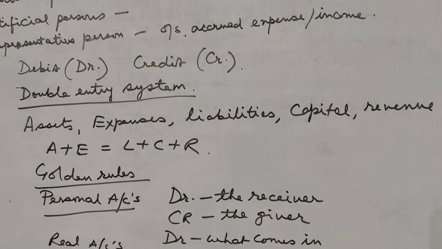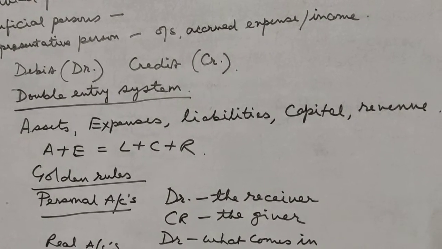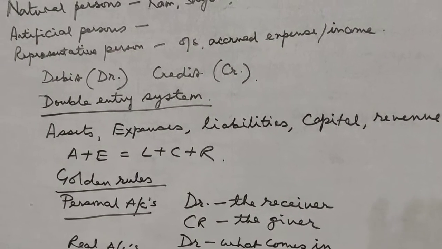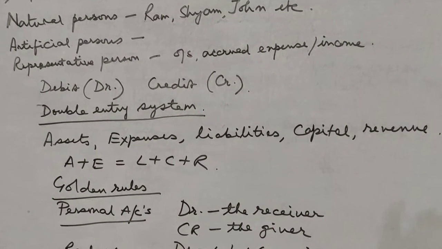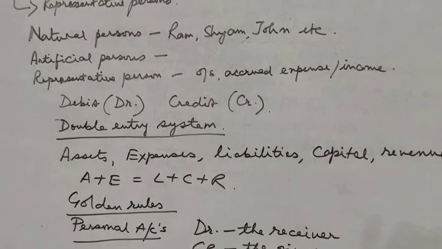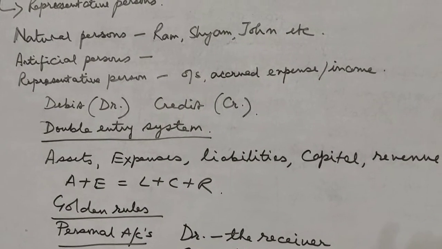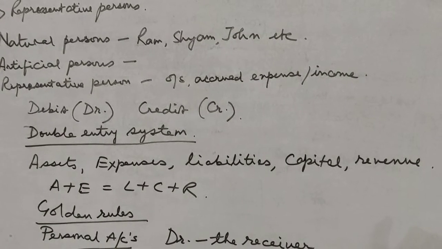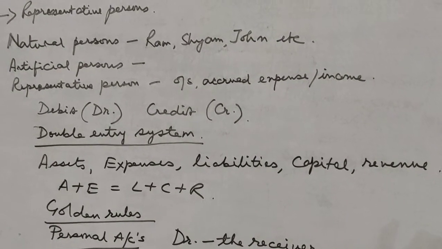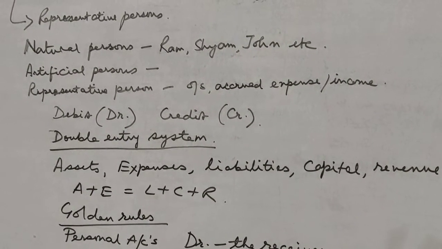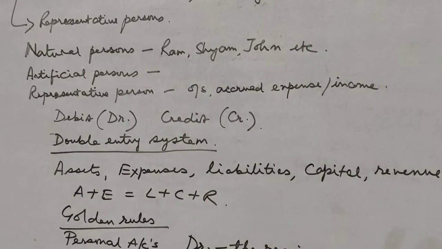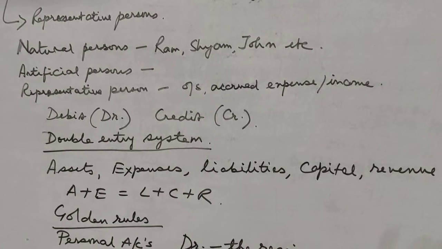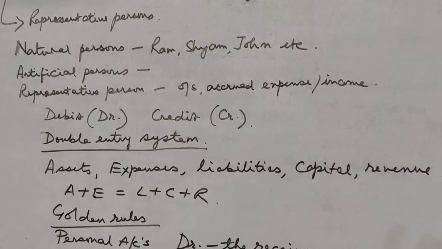The manner in which the business transactions are written, that we will study in our next video, and that is known as the journal entry. The journal entry is the technique in which the business transactions are written in a book which is known as the journal. In that book, the business transactions, as and when they occur, are written in chronological order, that means on a time basis.